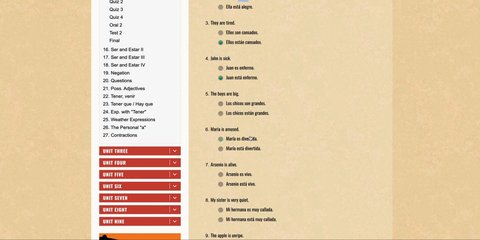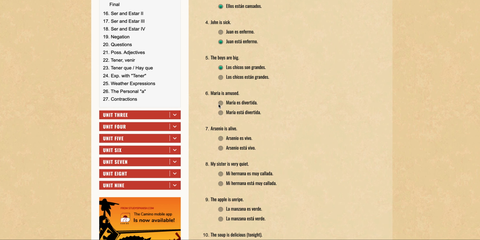The boys are big. Okay, the boys are big. Just thinking about it. So this defines the boys, right? So it defines who they are. I mean, they're big. So talking about that, it should use the ser form, right? It should use the ser form, and so therefore I'm going with this. Los chicos son grandes. The boys are big.